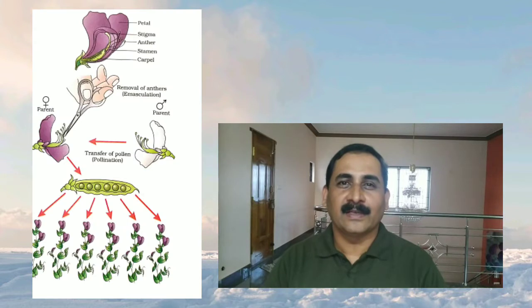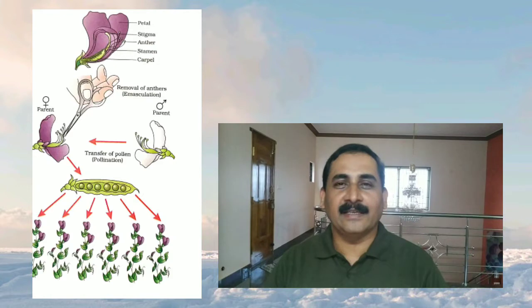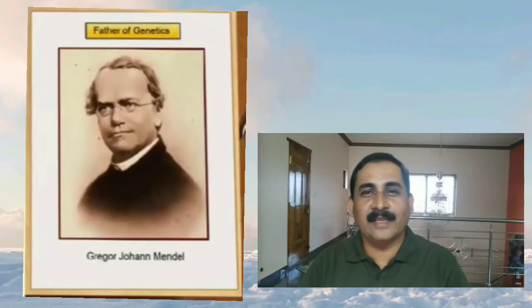Dear students, in this video I would like to explain the law of heredity or principles of Mendel. In the middle of the 19th century, Gregor John Mendel, an Austrian monk, conducted a hybridization experiment on garden pea plants and generalized the principles of heredity. Now it is called the law of heredity or principles of inheritance. Gregor John Mendel is called the father of genetics.